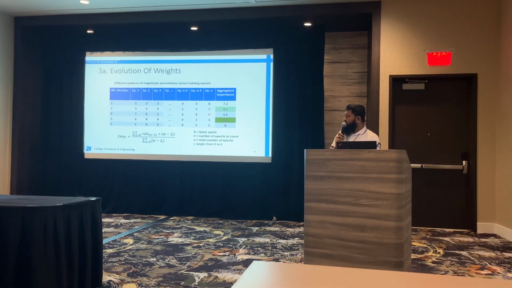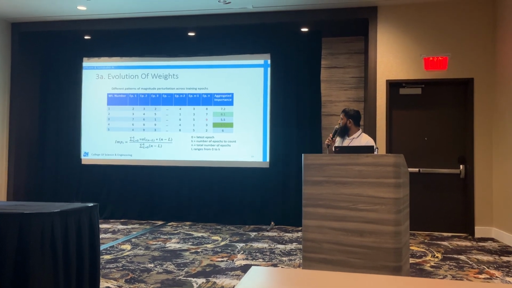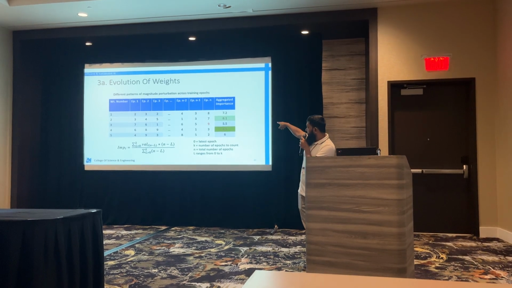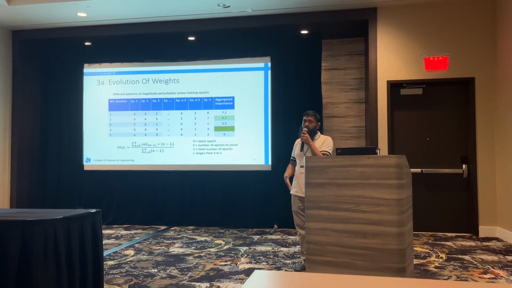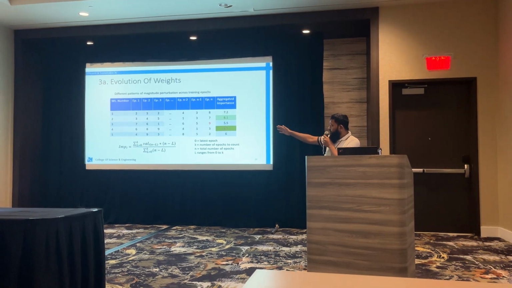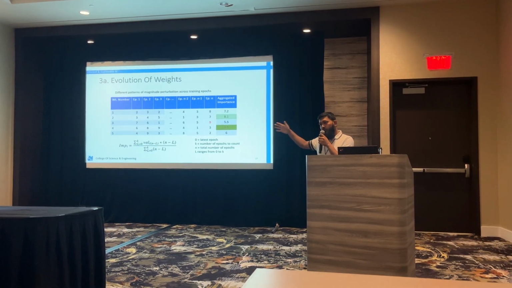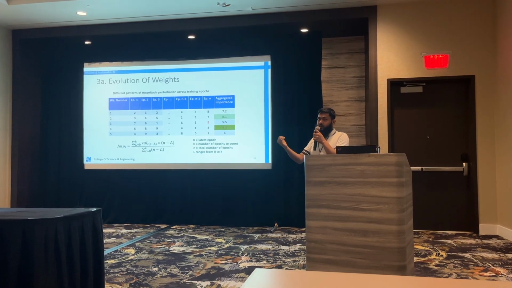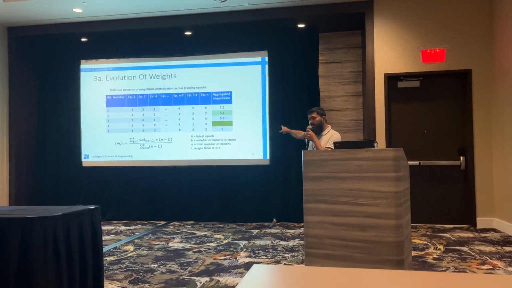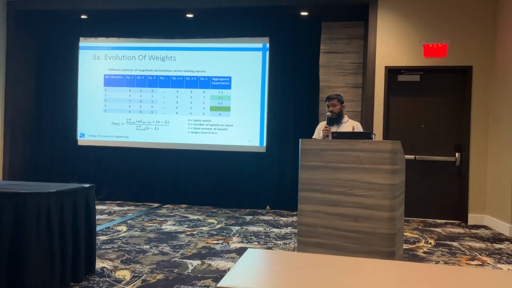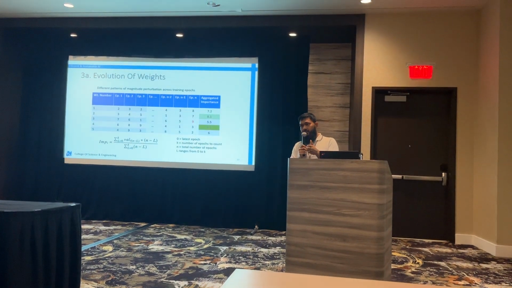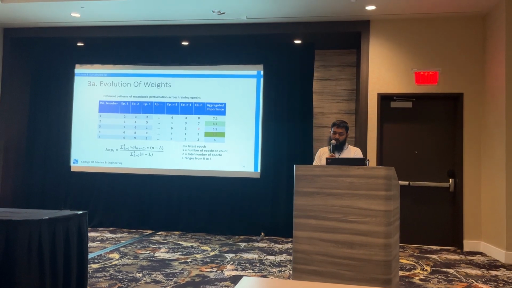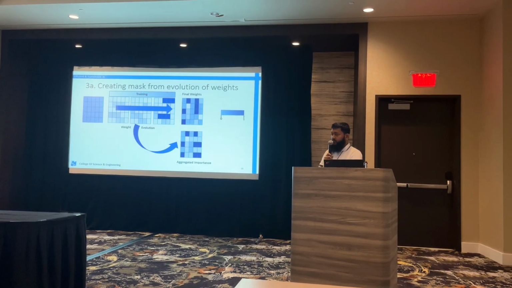For example, if you see here, from left to right, you have all the epochs, and vertically you have the weights, right? So at epoch n, which is the last epoch, you can see a weight with the value 9. So you would think it's an important weight. But when you consider its flow, its evolution across time, so we do basically a weighted average. It's simply multiplying by the epoch number and dividing by the total number of epochs. We can see that its importance is actually less. So there might be some weights which look important at the end, but maybe they were not so important overall. Maybe they just shot up at the last epochs for some reason. Because after all, neural networks are black boxes, so you can't always understand what's happening.